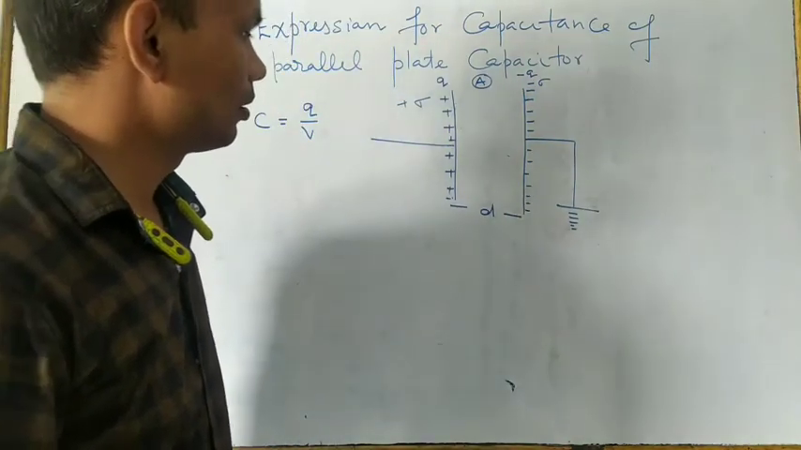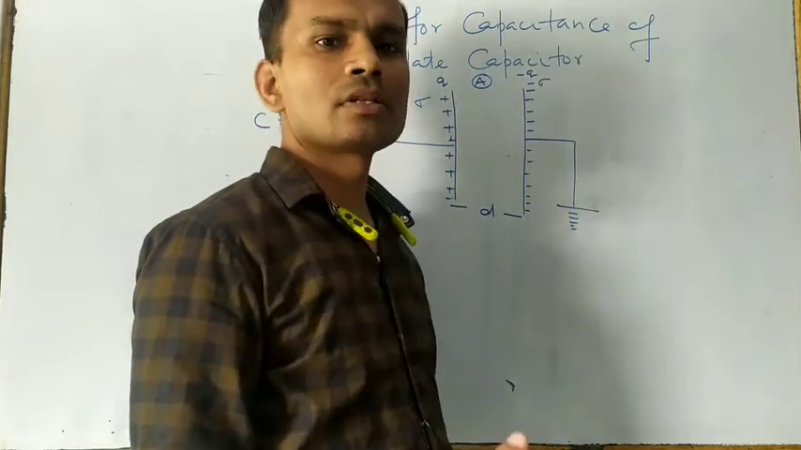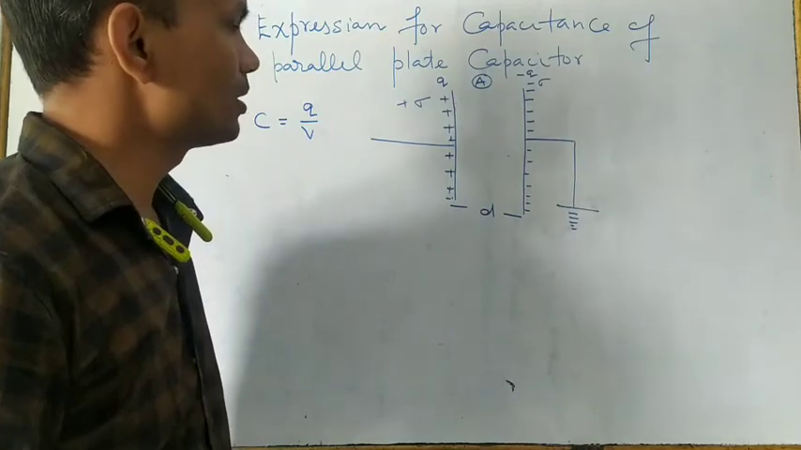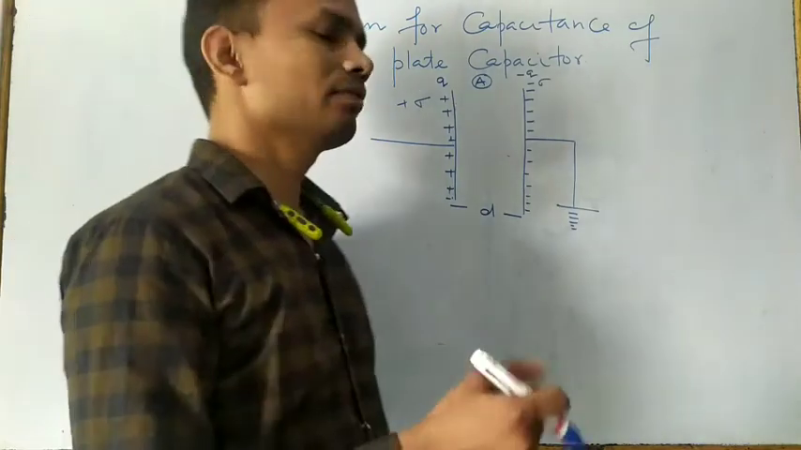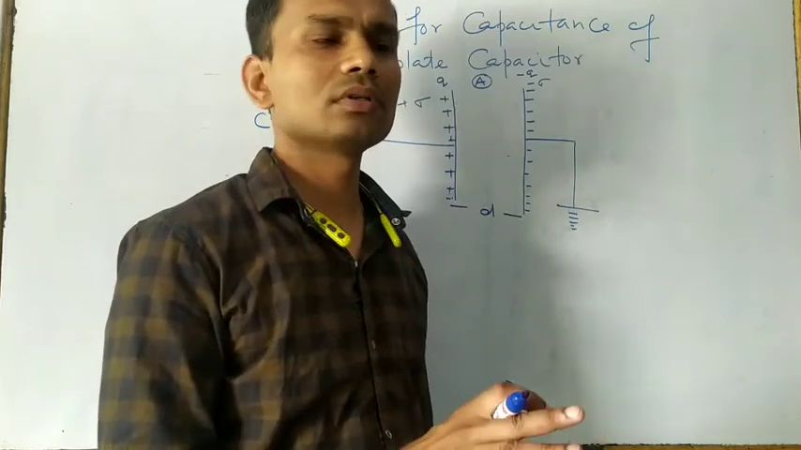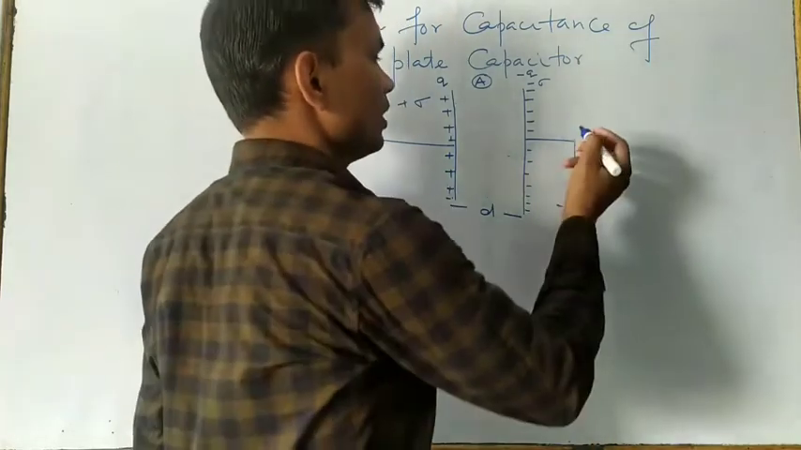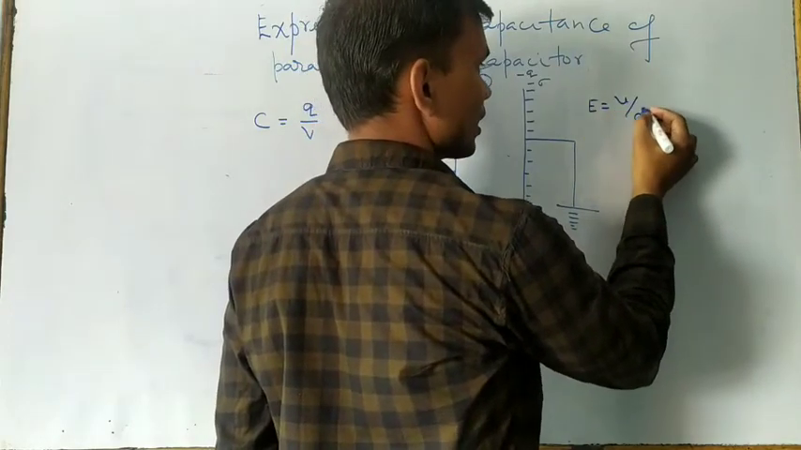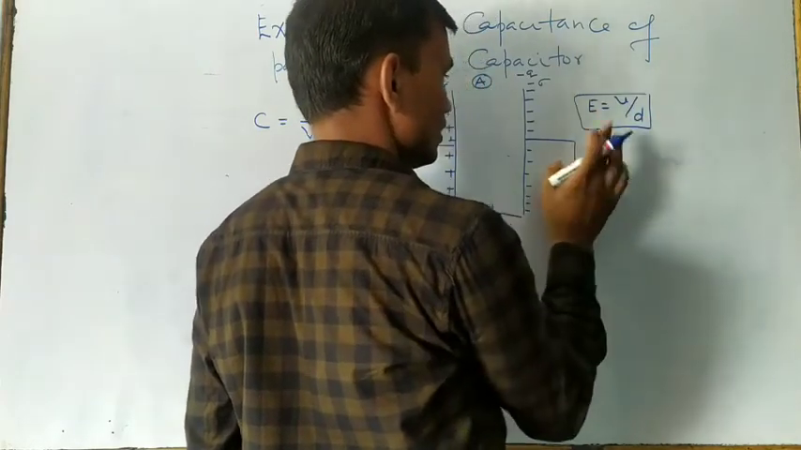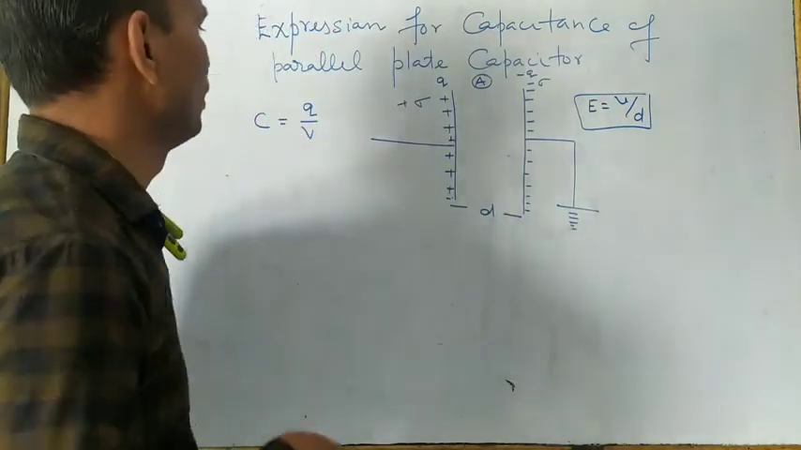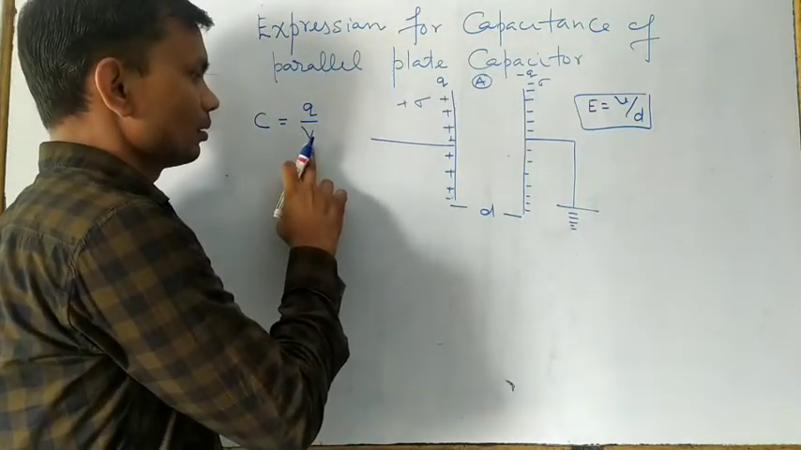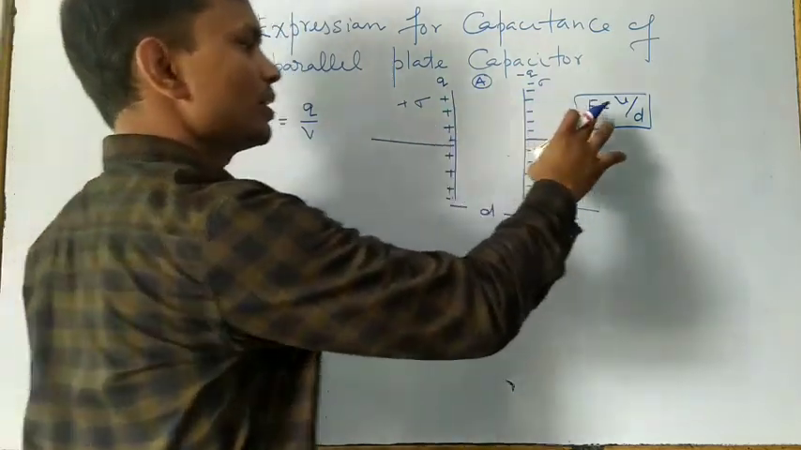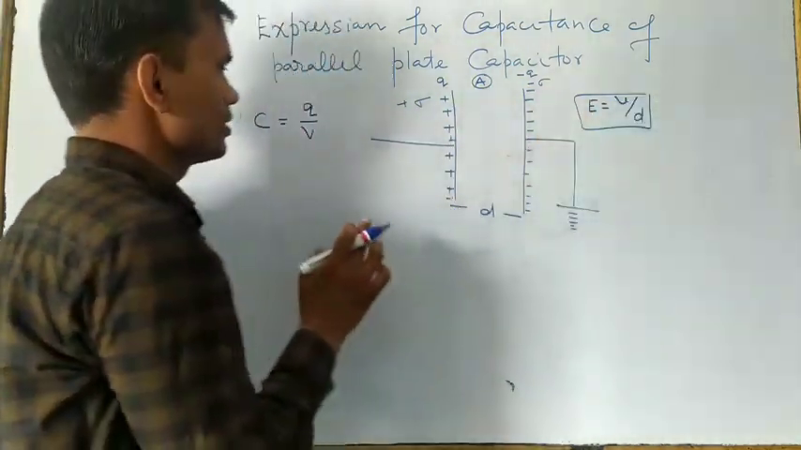And how can we calculate the potential difference between these two plates? For calculation of the potential difference, we want to calculate the value of the electric field, because we know the relationship between electric field and electric potential, and this is E equal to V by D in magnitude, where D is the distance. So for calculation of this potential difference between these two plates, we are going to use the relationship between electric field and electric potential.